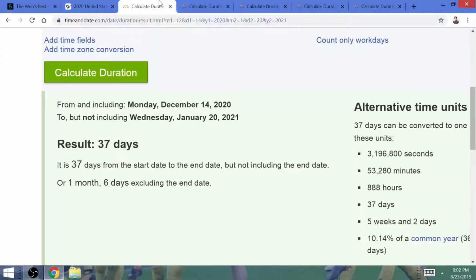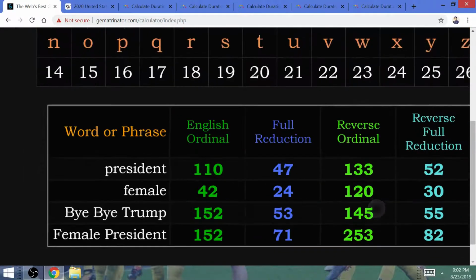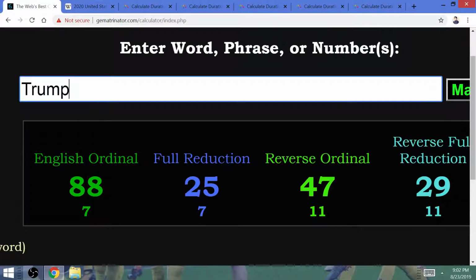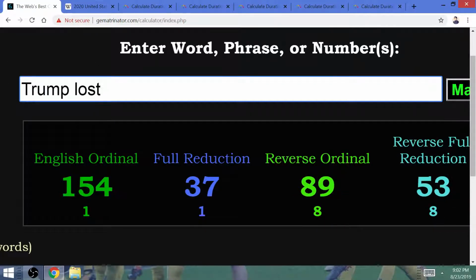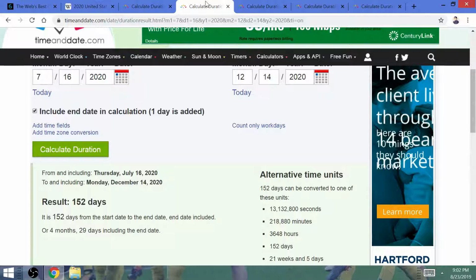First and foremost, the amount of time from Electoral College Day, December the 14th of 2020, to January the 20th of 2021 is 37 days. Perfect. Because in Gematria, the practice of coding letters and words into numbers, "Trump lost" has Gematria of 37. That's what's going to happen. The Electoral College is not going to elect Donald Trump at all.